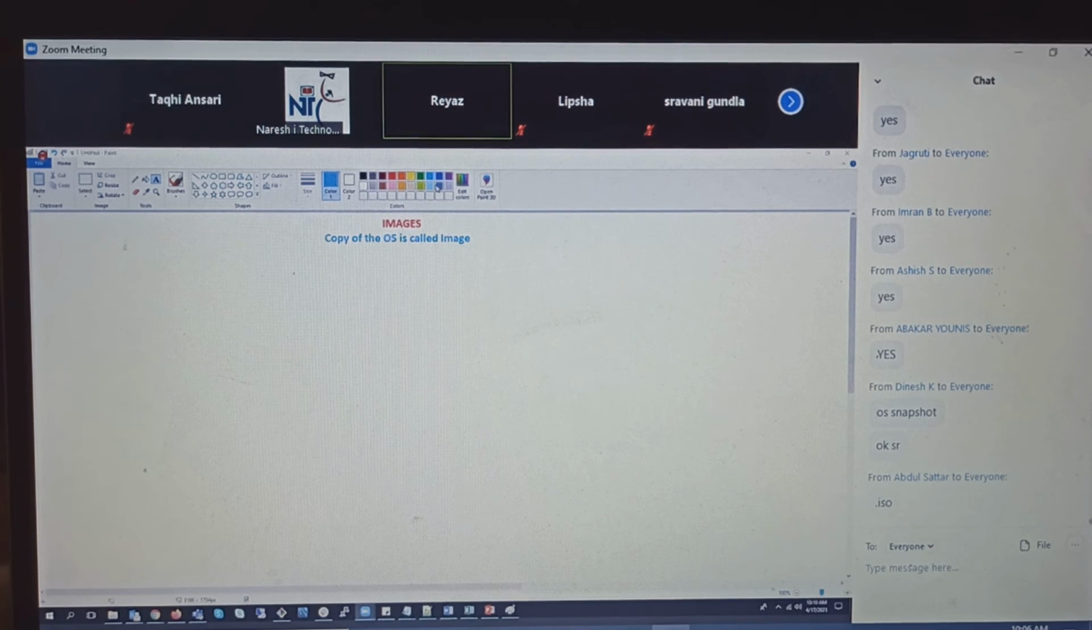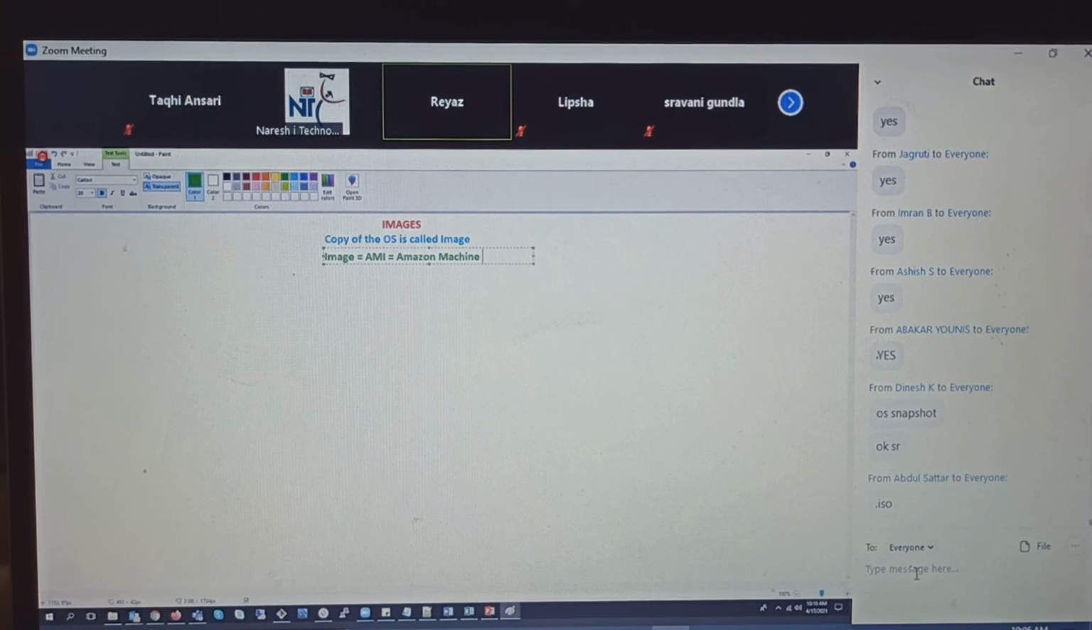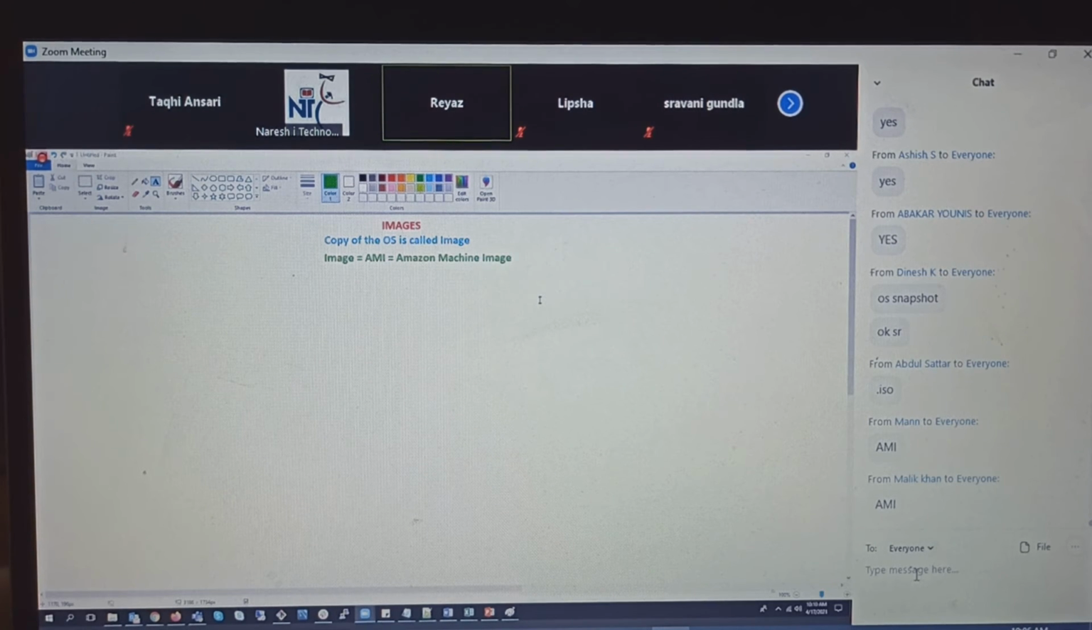Yeah, we will not get .iso here. Okay, guys. So this image in AWS, we call it as AMI, Amazon Machine Image. What is it called? Amazon Machine Image.